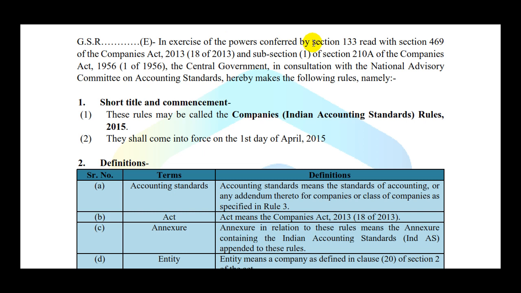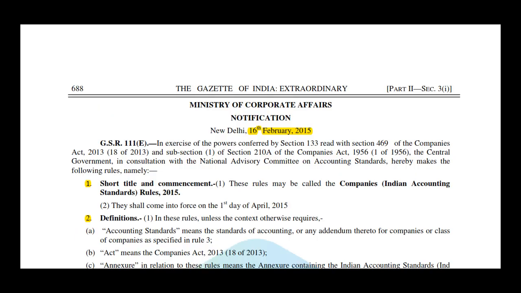In exercise of the powers conferred by Section 133, read with Section 469 of the Companies Act 2013 and subsection 1 of Section 210A of the Companies Act 1956, the Central Government, in consultation with NACAS, that is the National Advisory Committee on Accounting Standards, hereby makes the following rules, namely, as we have seen, these are 1, 2, 3, 4, 5 different rules.